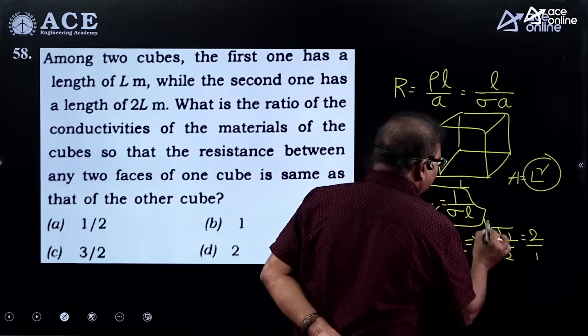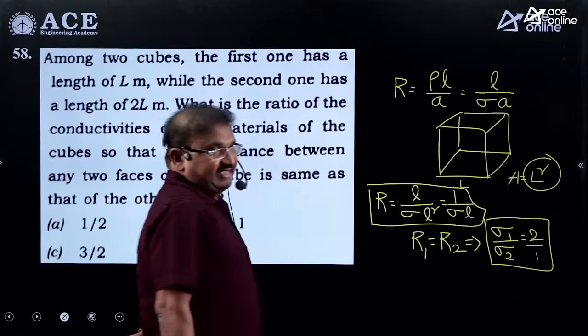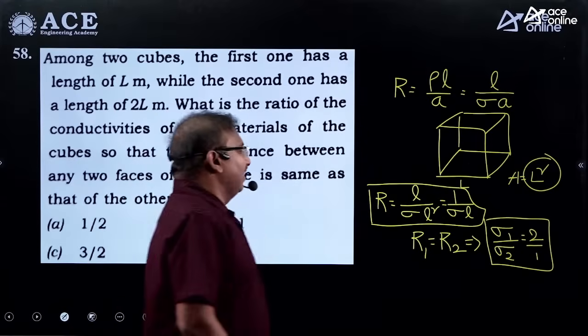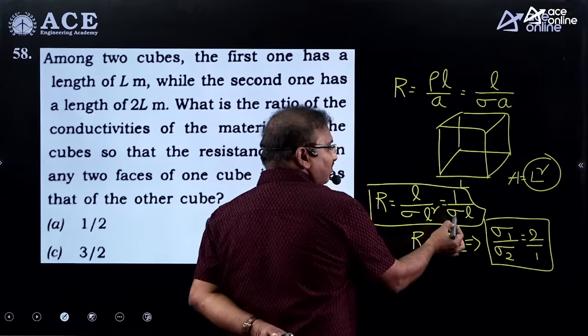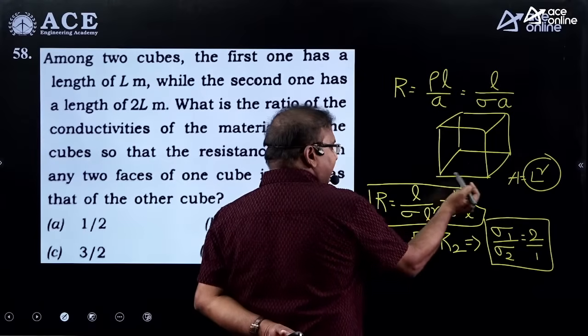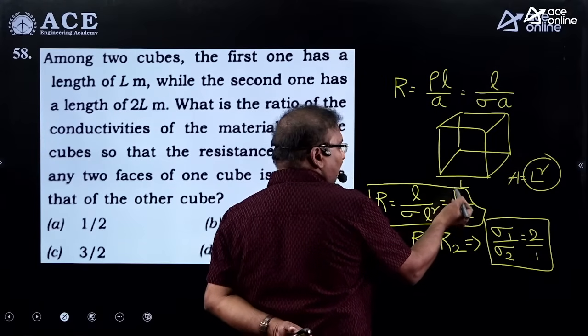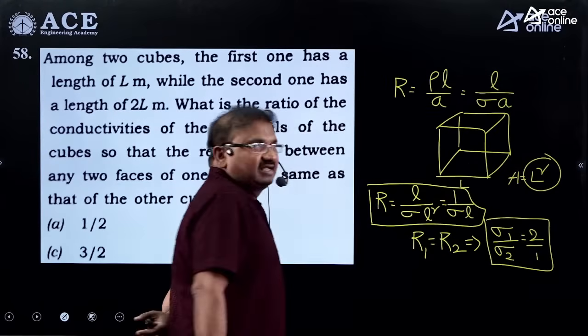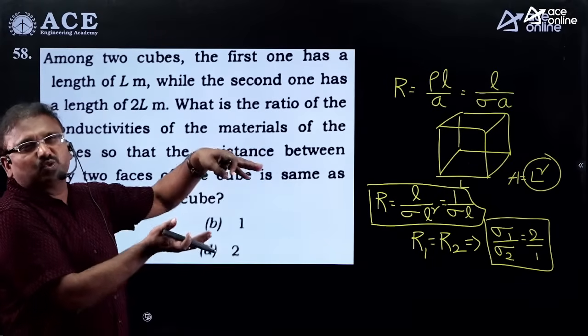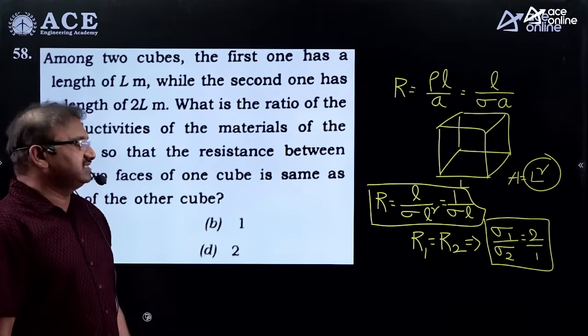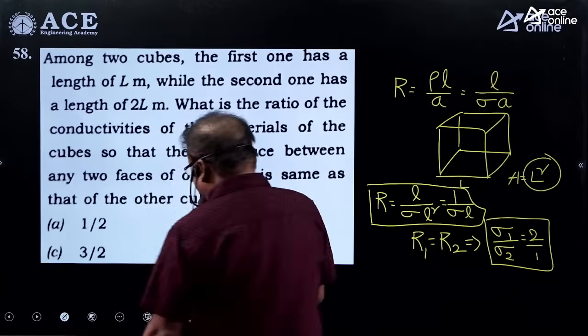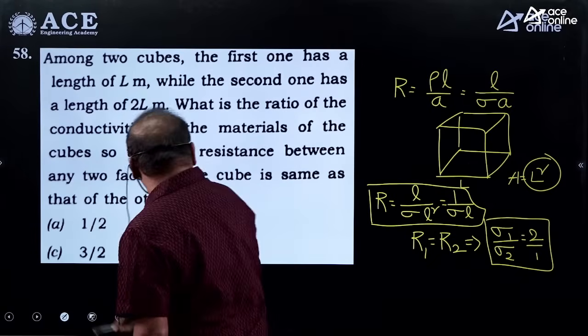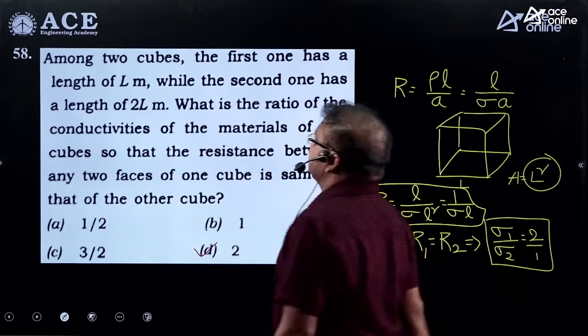The first one gives R1 equal to 1 by sigma 1 L, and the second one gives R2 equal to 1 by sigma 2 times 2L. If R1 is equal to R2, then sigma 1 by sigma 2 is equal to 2. Now option D is the correct option.